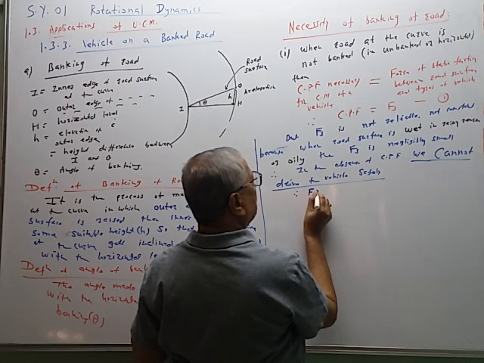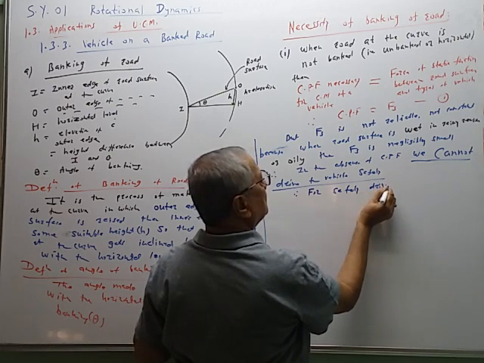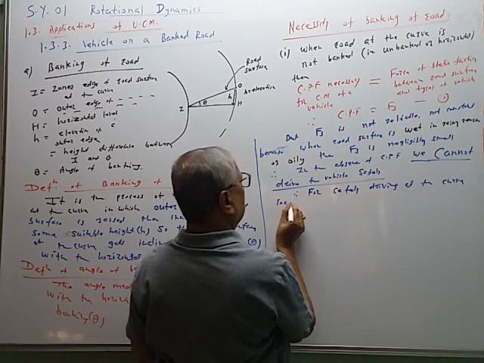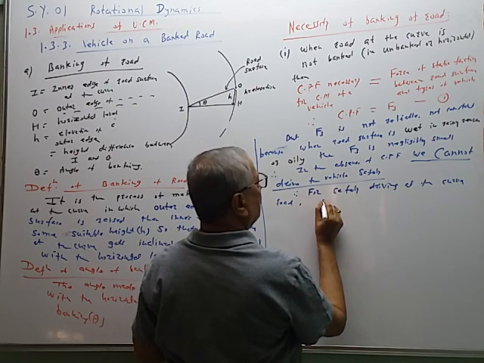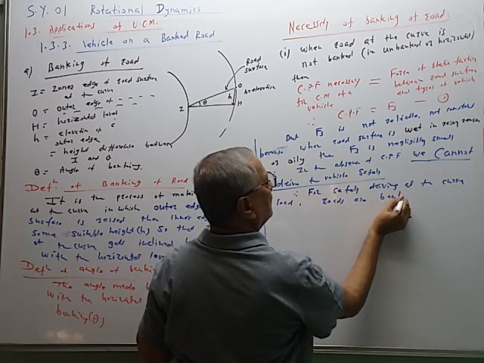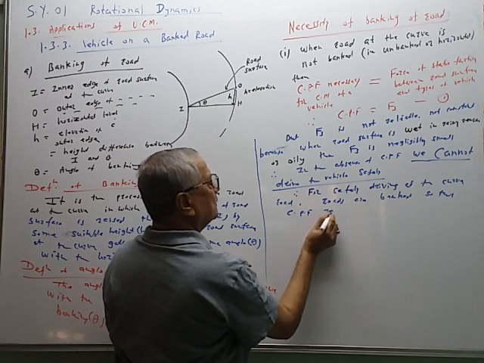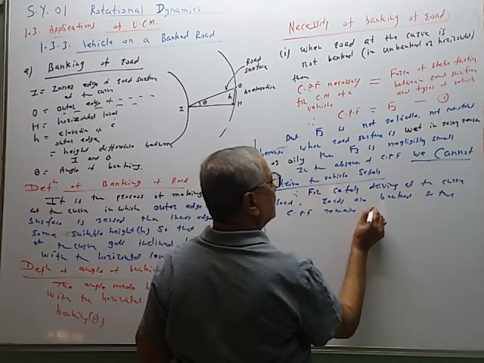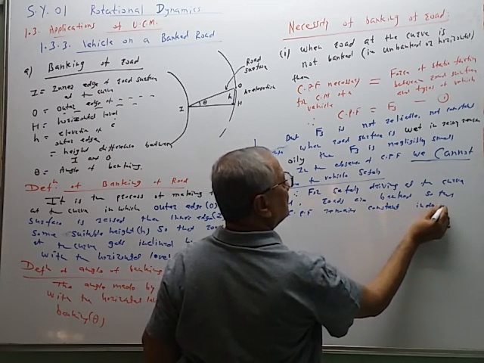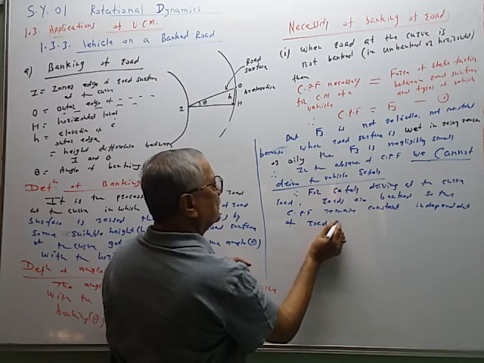Therefore, for safety, for safely driving at the curved road, roads are banked, so that the centripetal force remains constant, independent of road condition.